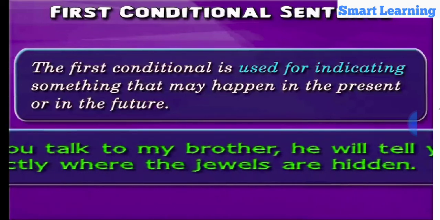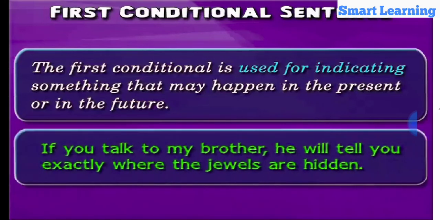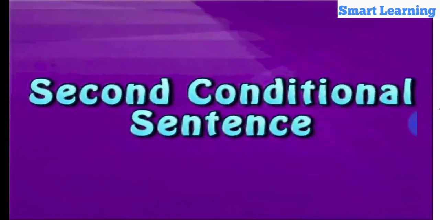If you talk to my brother, he will tell you exactly where the jewels are hidden. Here, my brother knows where the jewels are hidden, and if you talk to him, he will tell you about the jewels. So this sentence is a first conditional sentence as it is indicating that something can happen in the present if something is done.